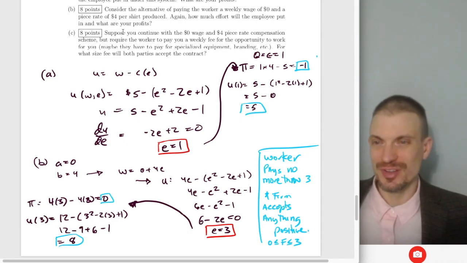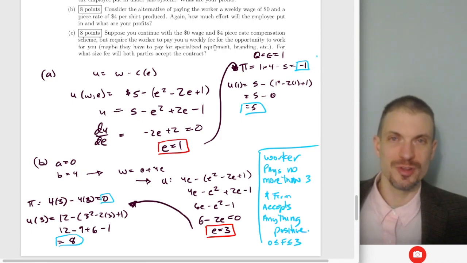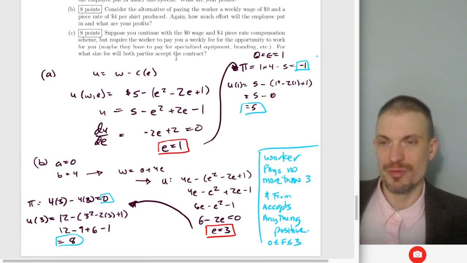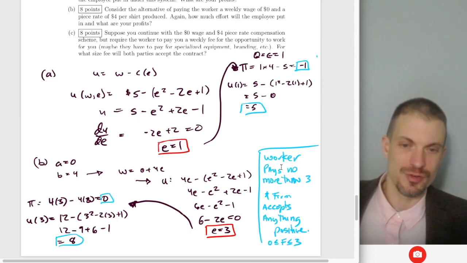Now my question is, suppose you continue with this structure, but now you require the worker to pay you a weekly fee for the opportunity to work. Maybe they're renting specialized equipment, branding, whatever it is. What size of fee will allow everybody to accept the contract?